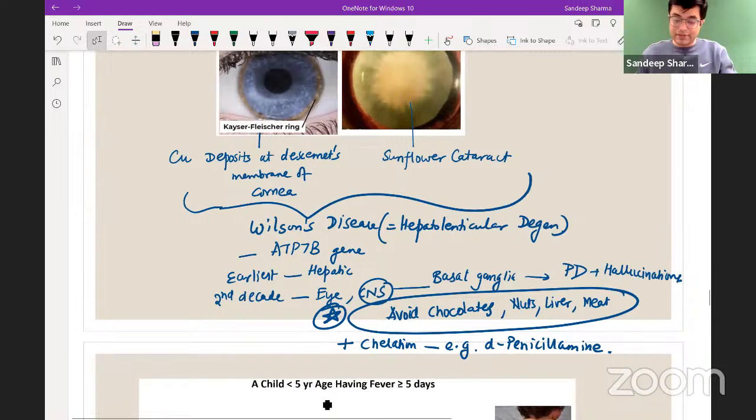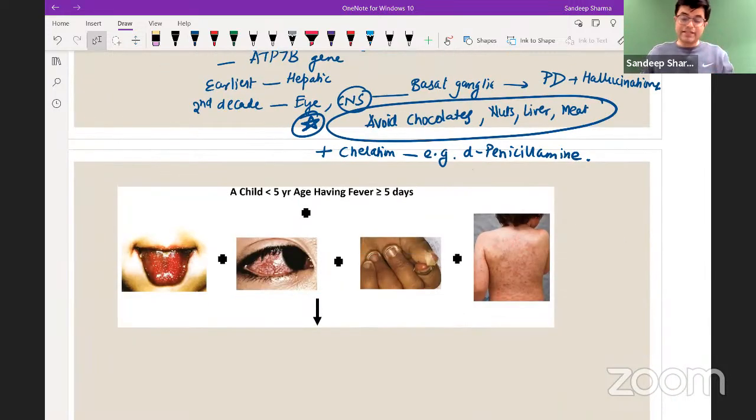Let's move further. Child less than 5 years of age having fever equal to or more than 5 days. Along with this, what is this?